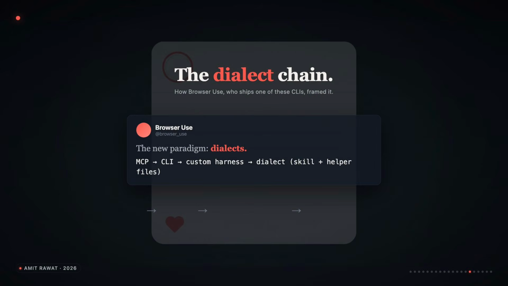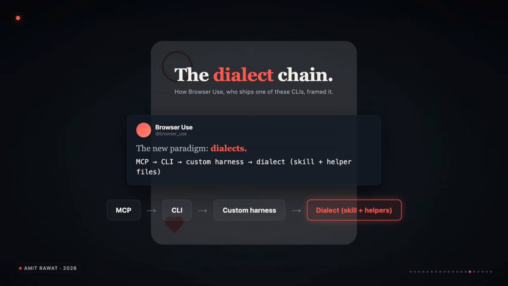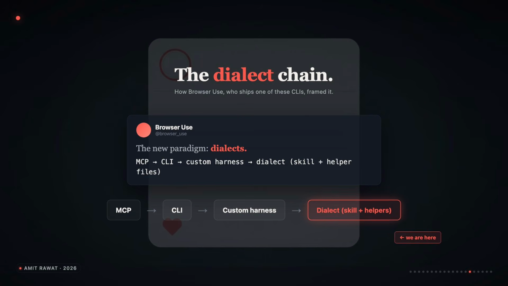Browser Use, who ship one of these command line interfaces, posted a one-line summary that I think nails it. The chain goes MCP, then CLI, then a custom harness, then a dialect. A dialect being a skill, plus the helper files an agent needs to specialize in one site or one workflow. We are at the dialect tier. So is everyone shipping production agent tooling in 2026? MCP is one rung in the ladder. It is not the destination.